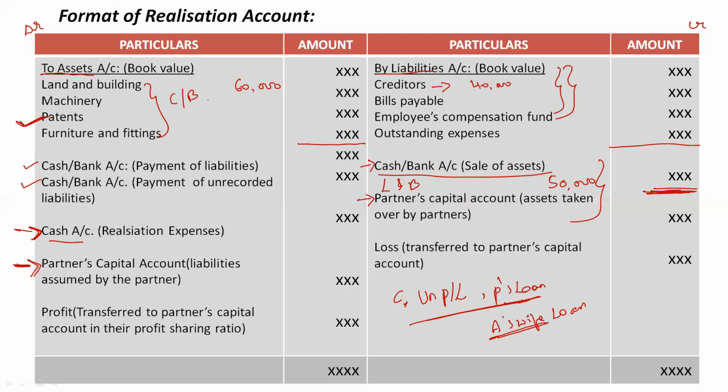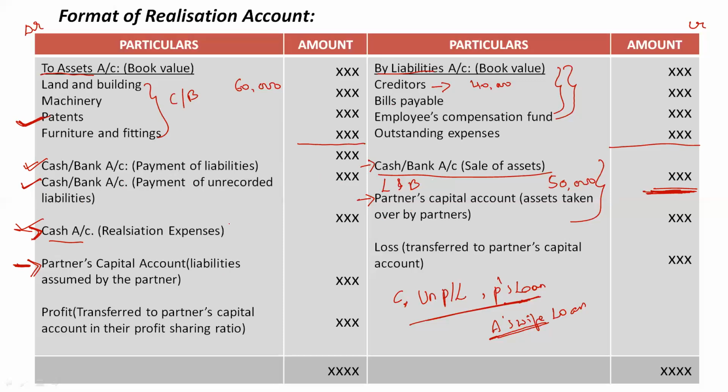Okay, that's it. First of all, we have to show the book value of assets and liabilities. This is the first step. The second step is selling of the assets, or if any partner takes over the asset, we have to mention that. The third step is payment of liabilities, either by the firm or by any of the partners. We have to record it. And if there are any unrecorded liabilities, even those should be recorded.